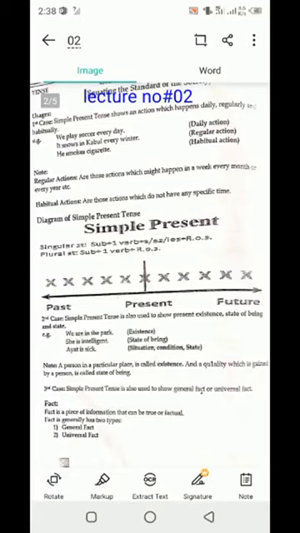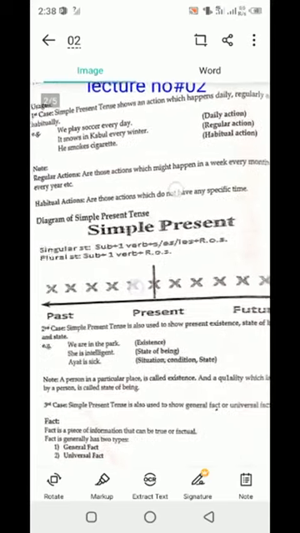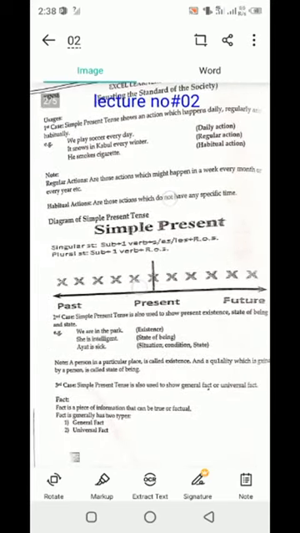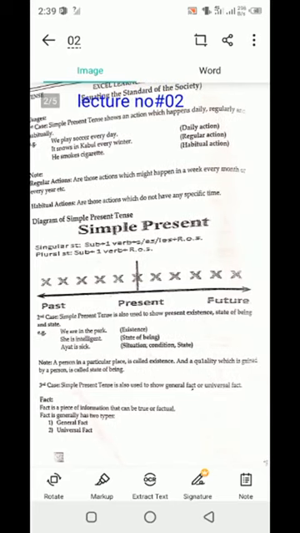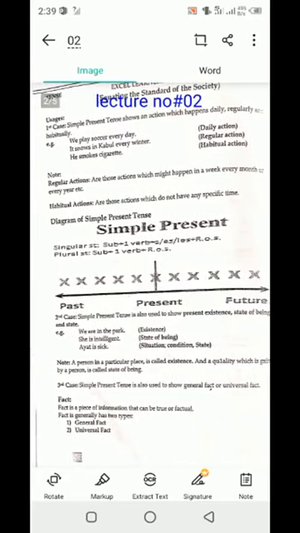As you know, in the previous lecture we discussed the present simple tense structure, and today, inshallah, we will discuss the cases of present simple tense. So the first case is that the present simple tense shows an action which happens daily, regularly, and habitually.